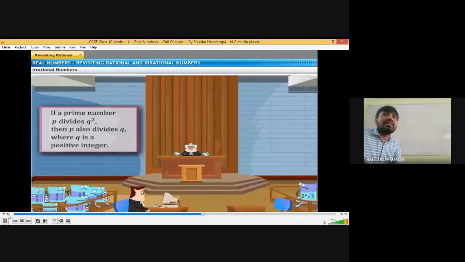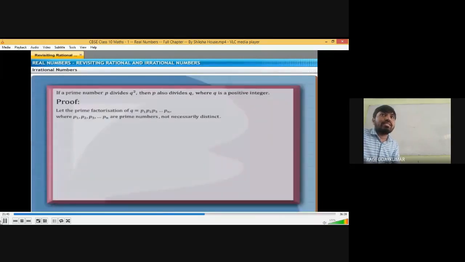So for that you need one theorem. If a prime number p divides q square, then p also divides q, where q is a positive integer. With the help of this statement, he will prove that these numbers are not rational numbers, they are irrational numbers. So what is that statement? If a prime number divides q square, then that prime number divides q also. That is a theorem actually.